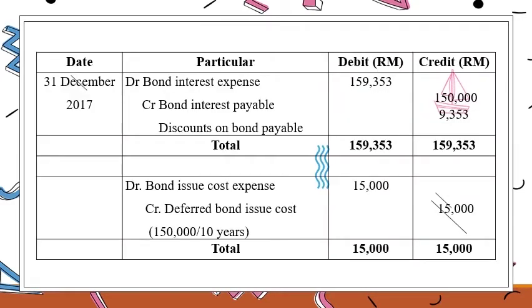For the journal entry, debit bond interest expense 159,353, credit bond interest payable 150,000, credit discount on bond payable 9,353. So the total is 159,353. The second journal entry is debit bond issue cost expense 15,000 and credit deferred bond issue cost 15,000.